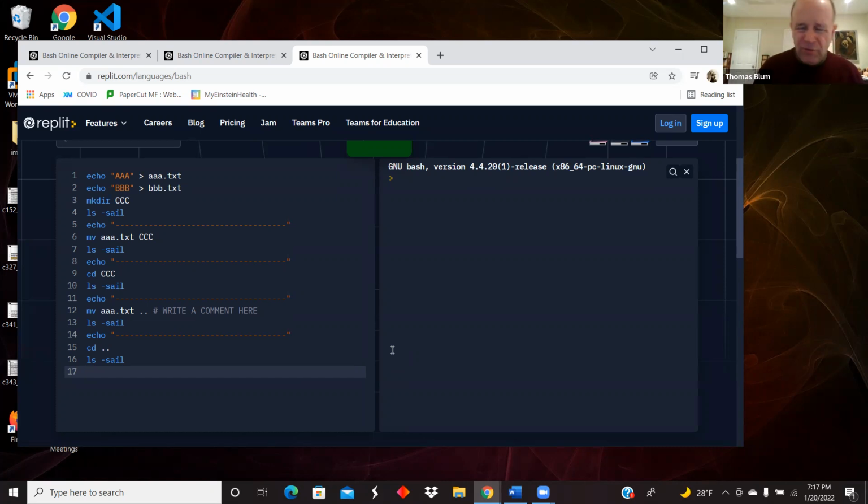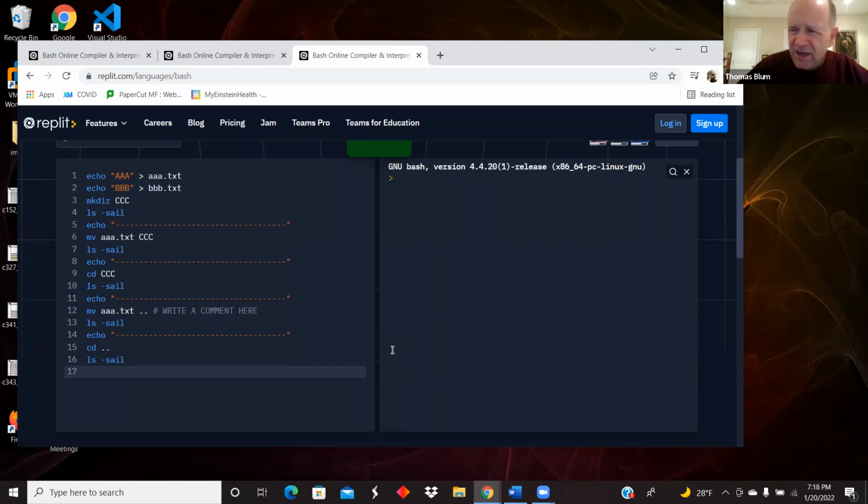And so we move aaa.txt. We're performing a move again where the first argument is a text file and the second one is a directory. But instead of using a named directory, this time we're using .., which stands for the parent directory. So we're moving it back up into the parent directory. In 13, I'm performing an ls. So I'm looking at the contents of my subdirectory, and I'll see that it does not have the file anymore. It will just be dot and double dot.